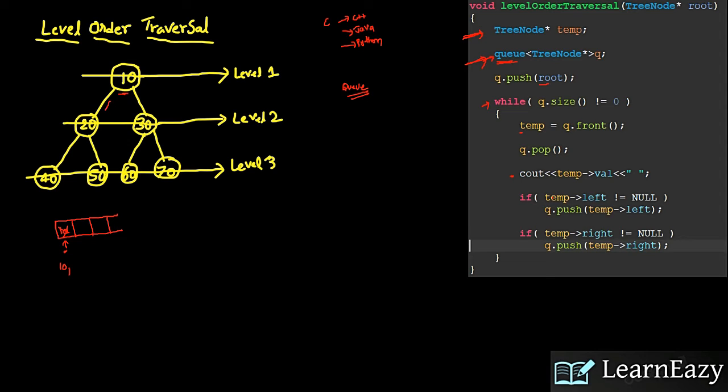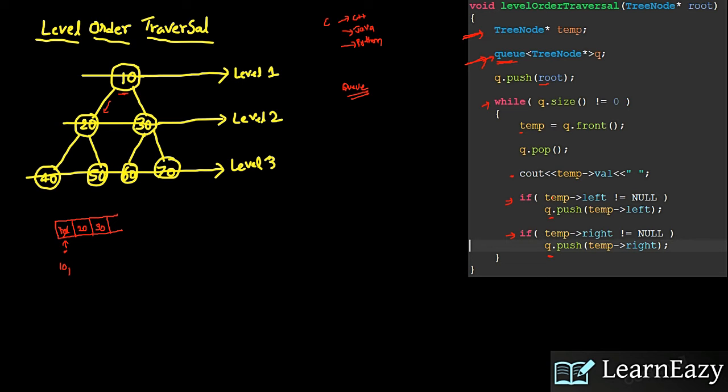Yes, temp left is 20, so 20 I am pushing into the queue. After that, 10 right is 30. Is it having anything? Yes, it is there, 30, so 30 I am pushing into the queue. First 20 I pushed into the queue, after that 30.